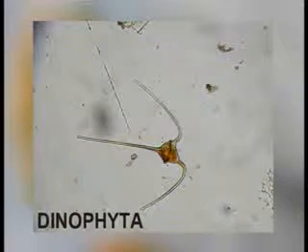Next phyla is Dinophyta, commonly known as dinoflagellates. Dinoflagellates mostly occur in marine habitats and some in fresh waters, and a few in symbiotic association, the famous one being the zooxanthellae. The photosynthetic pigments here include chlorophyll A, not B, but C, together with carotenoids such as peridinin, which is unique to this phylum.